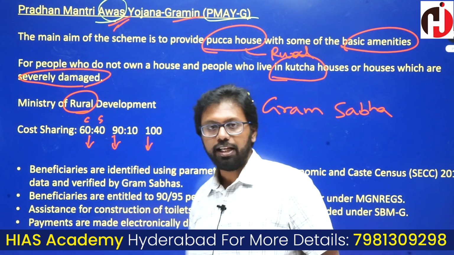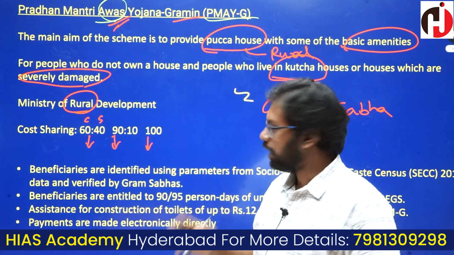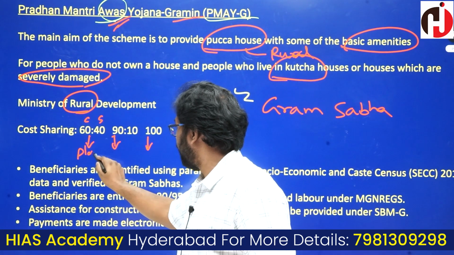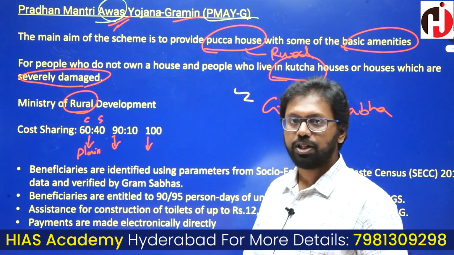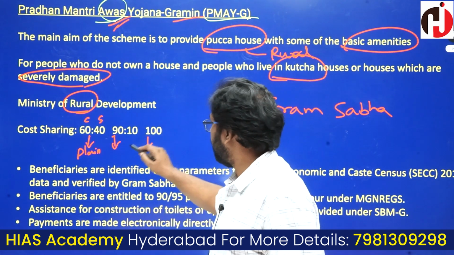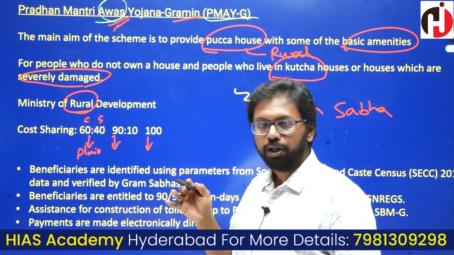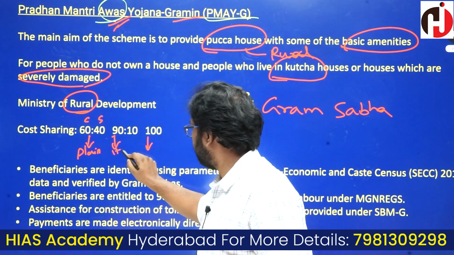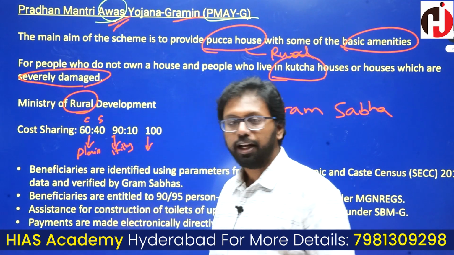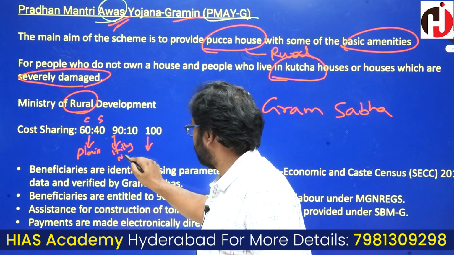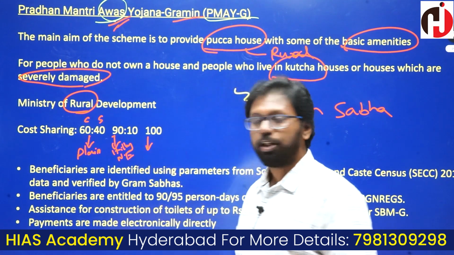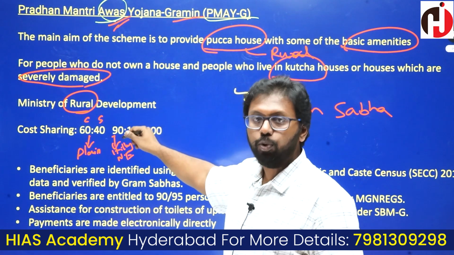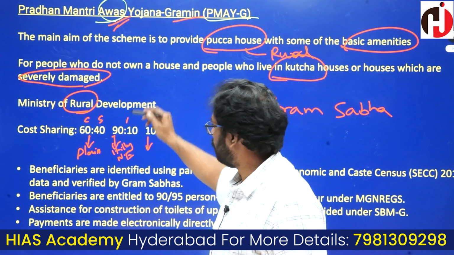So 60-40 is the cost sharing between the center and the state for states in plain areas. 90-10 is the cost sharing for states in hilly terrain, mountainous regions and northeastern regions. This category includes the state of Jammu and Kashmir also.